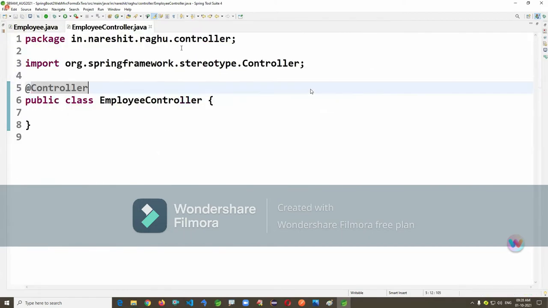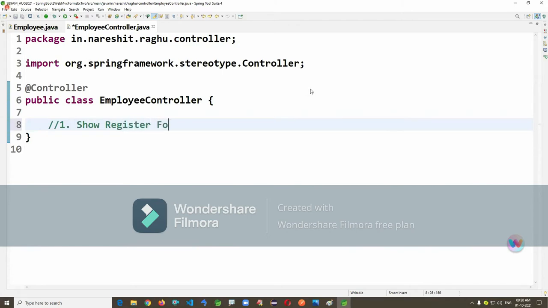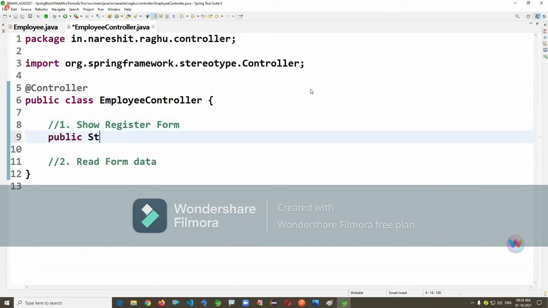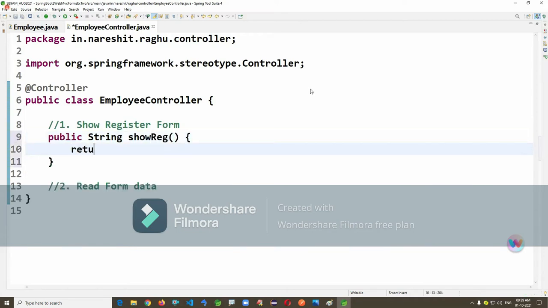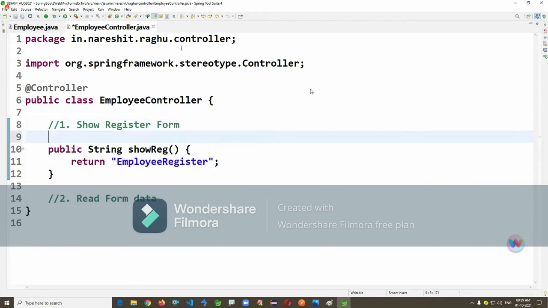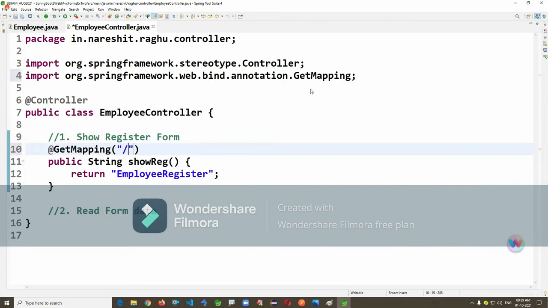At the rate controller, method number 1 is to show the register form. Method number 2 is to read form data. First, I'm writing a simple form here. Show REG, return. This is employee register. It's a get mapping, slash show or slash register.